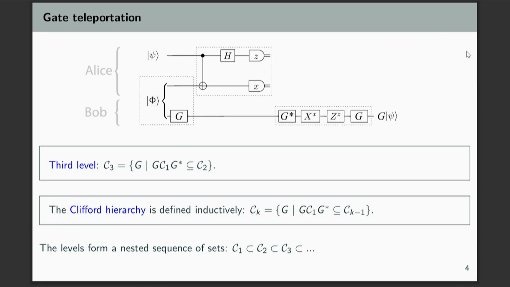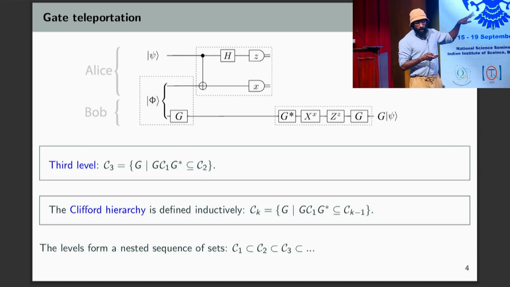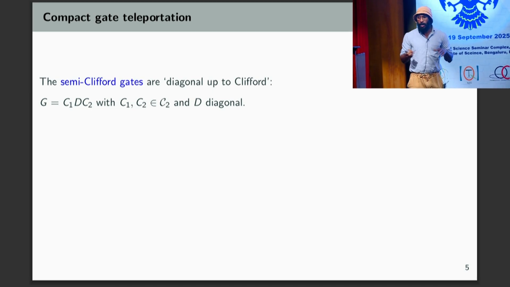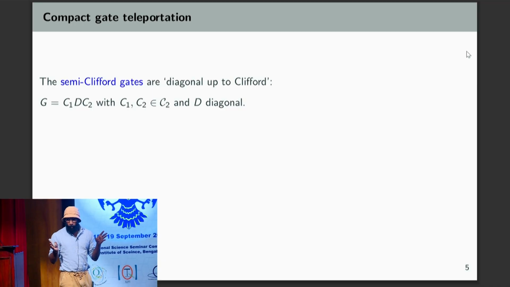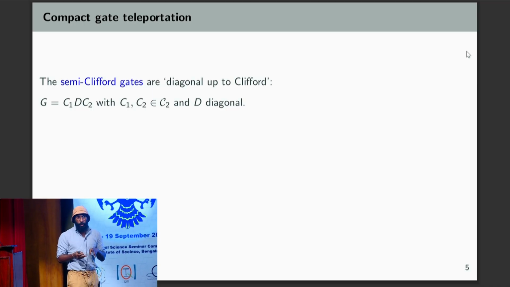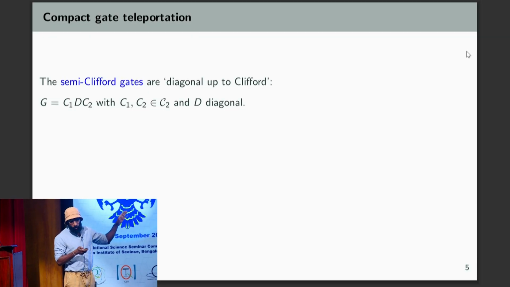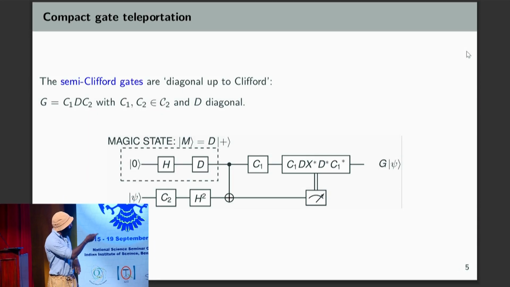Okay, so one thing about this protocol you'll notice is that it's based on the old teleportation protocol, where you had a separation of parties between Alice and Bob. But inside a chip on a quantum computer, you don't necessarily have a spatial separation. So that is unnecessary. So that motivated this definition of semi-Clifford gates, which allows you to do a more compact protocol because you use a better protocol for teleportation that's more suited towards this task, as long as the gate has a special form. So if the gate that you're trying to perform looks like a Clifford times a diagonal gate times another Clifford, then there is a more compact protocol here. So you can check that this works.